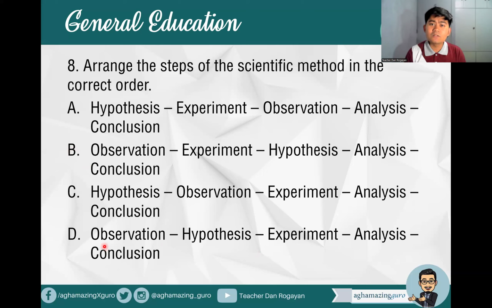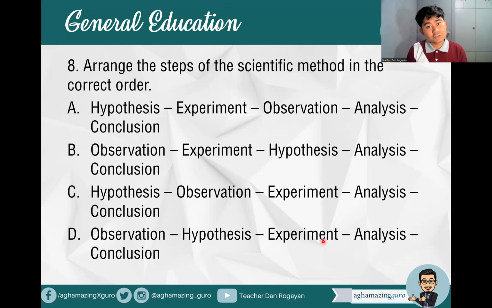After observation, what do you do? You formulate your problem. You identify your problem or question. Then after formulating your question or problem, you craft or formulate your hypothesis, right? And you want to prove your hypothesis through what process? Experimentation.